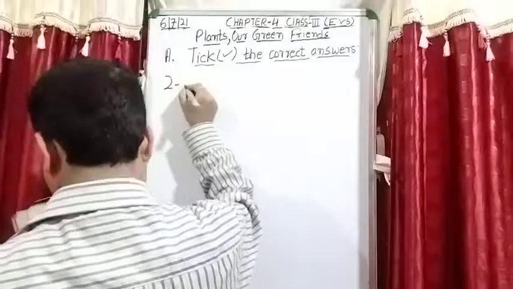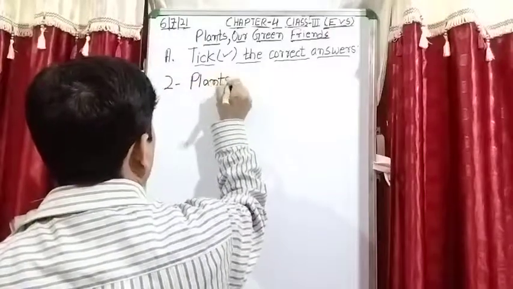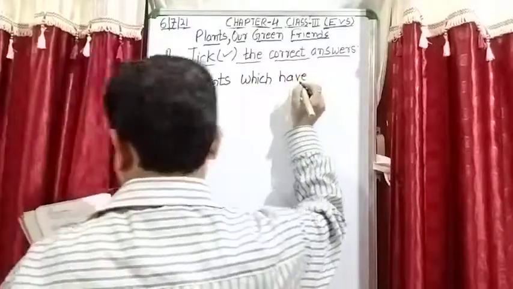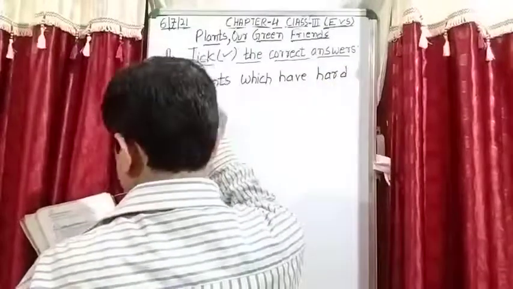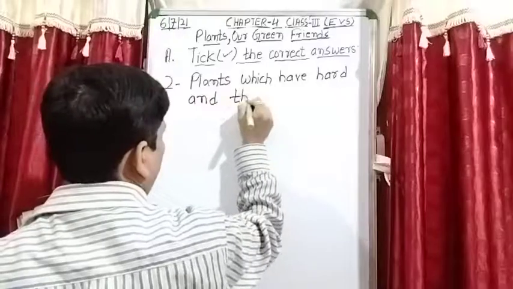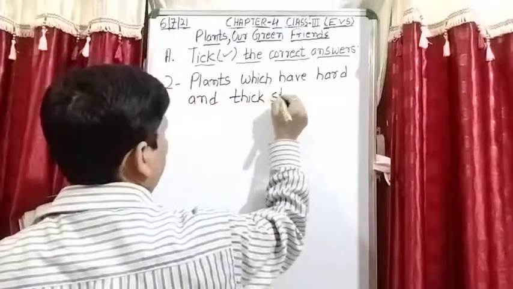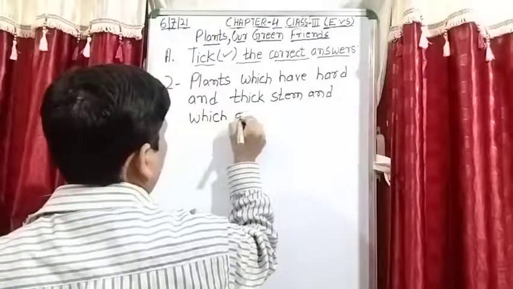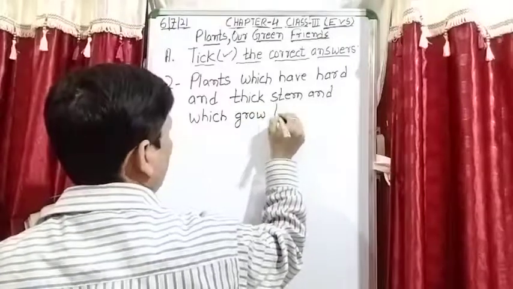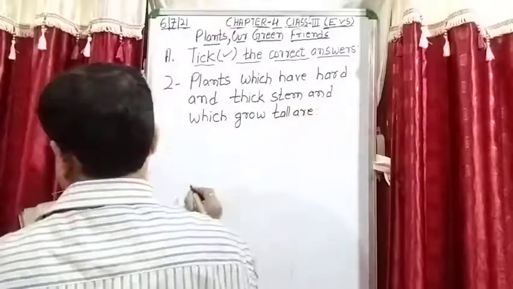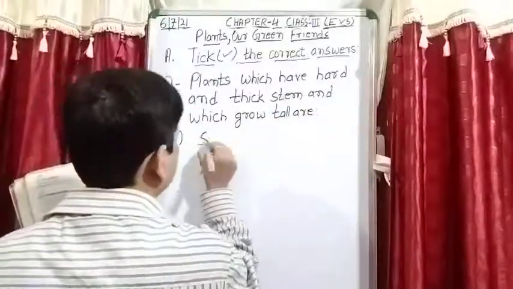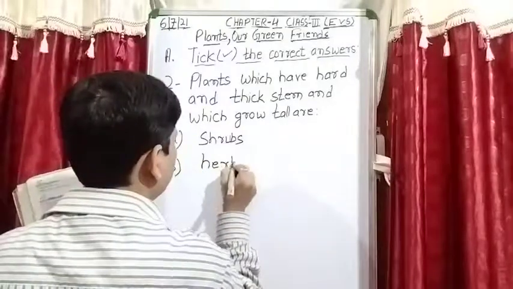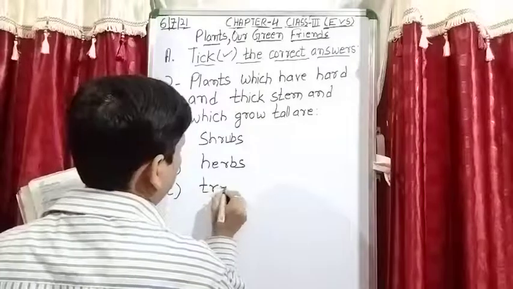Now question number 2. Plants which have hard and thick stem and which grow tall are: option number A, shrubs; option number B, herbs; and option number C, trees.